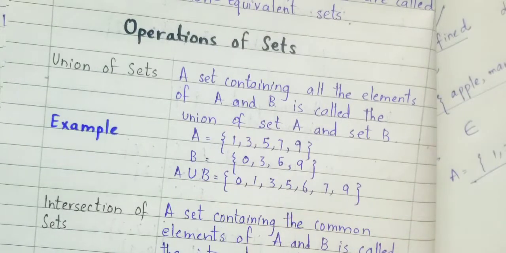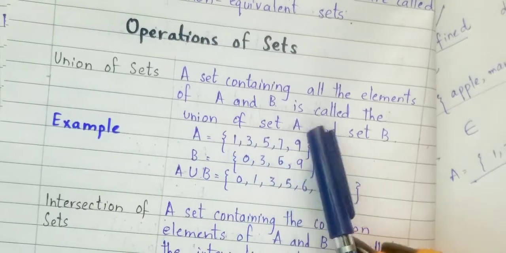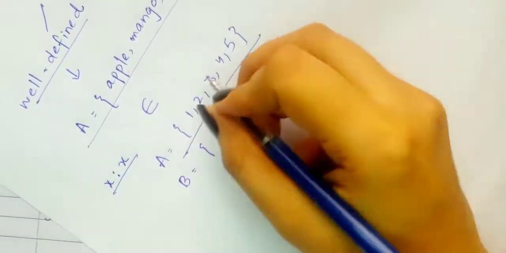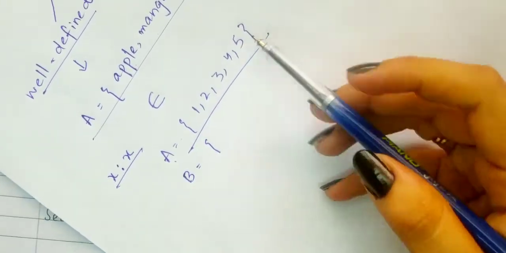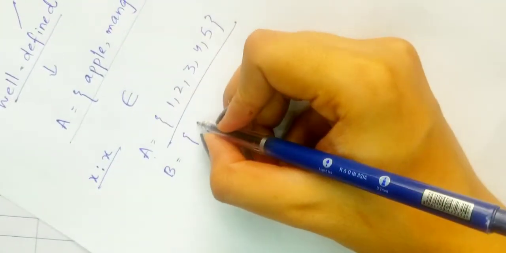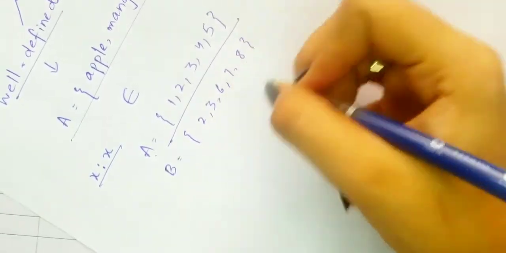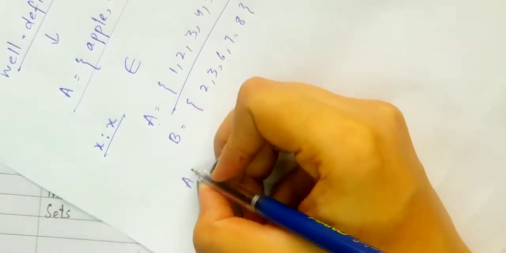Union of sets: a set containing all the elements of sets A and B is called the union of set A and set B. I'll explain with the help of an example. Suppose set A contains the elements 1, 2, 3, 4, 5, and set B contains the elements 2, 3, 6, 7 and 8. If the question says to find A union B.